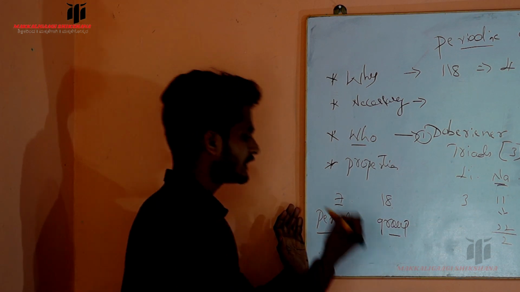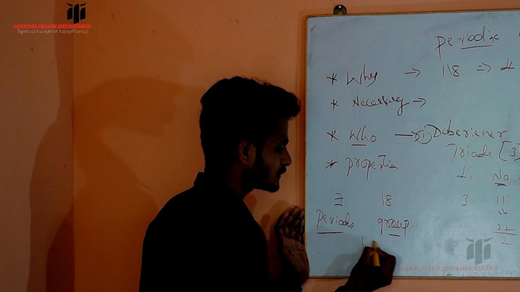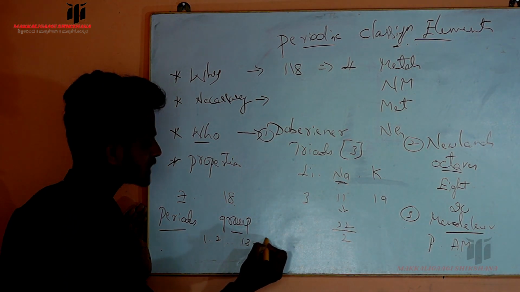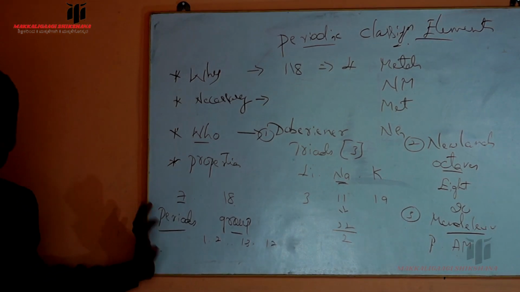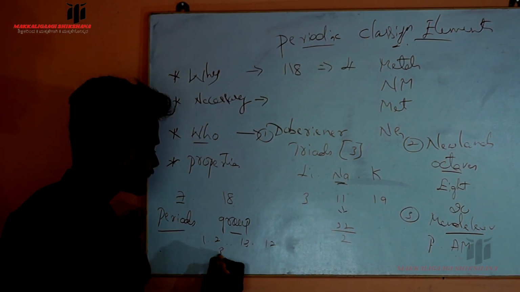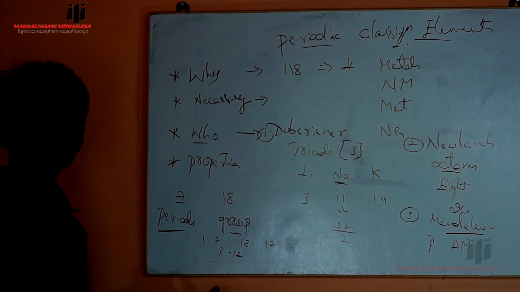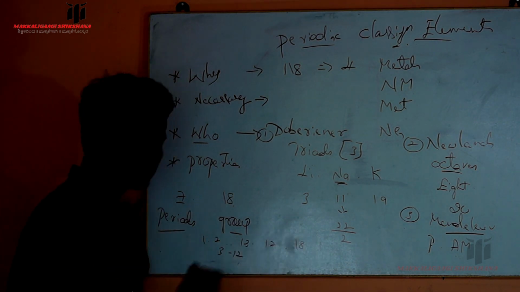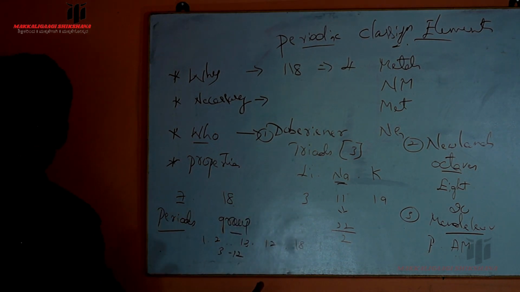He explained that groups 1, 2, and 13 up to 17 are called normal elements, while groups 3 to 12 are called transition elements, and finally the 18th group elements are called noble gases.